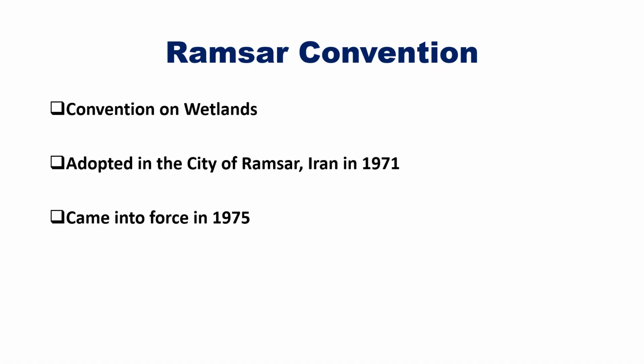First is the Ramsar Convention, which is also known as Convention on Wetlands. I'm sure all of you must be knowing what are wetlands. These are places in which land is covered by water, and these are very essential for a healthy environment. They help in controlling erosion, enhancing water quality, sequestration of carbon, and provide a home to at least 1/3 of all the threatened and endangered species.